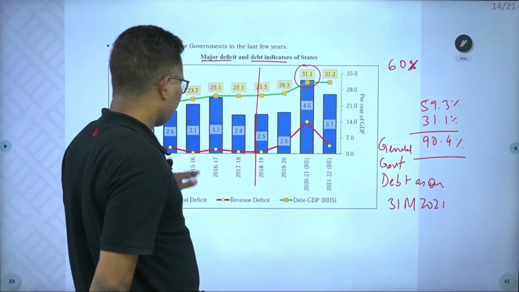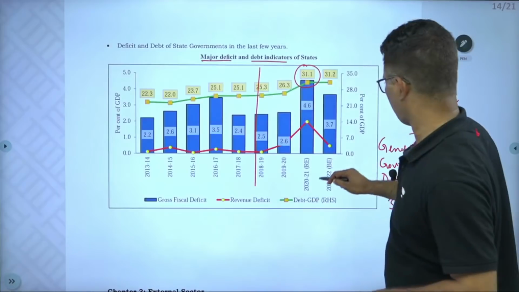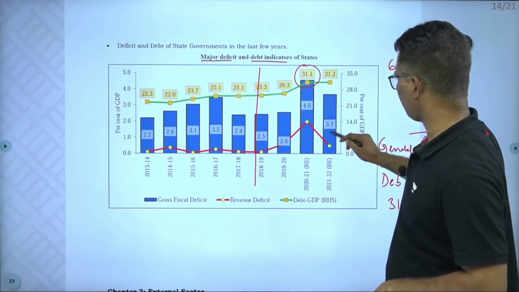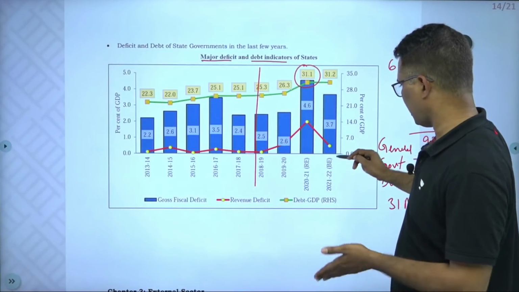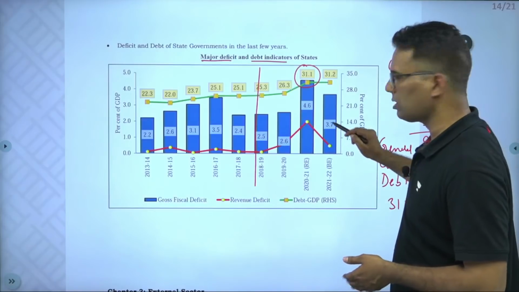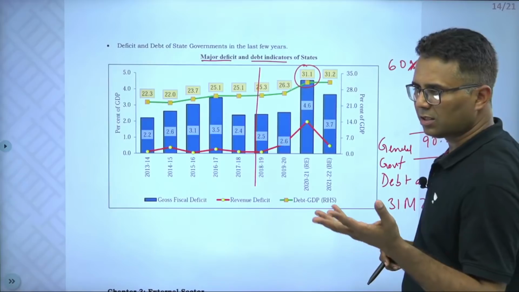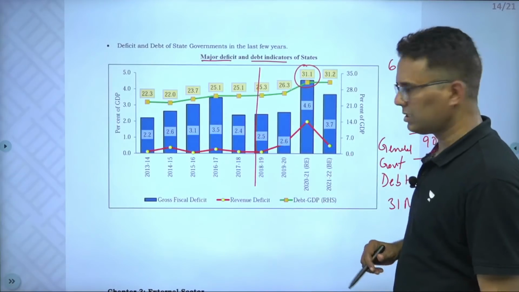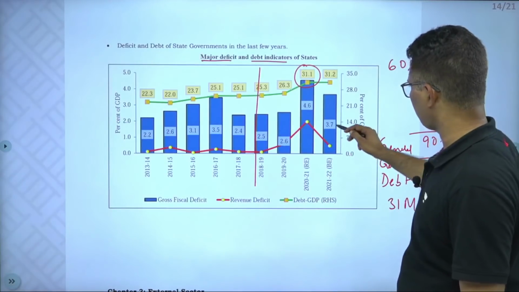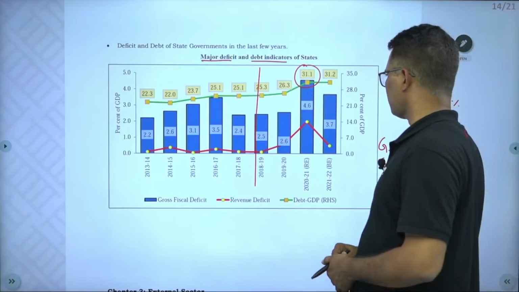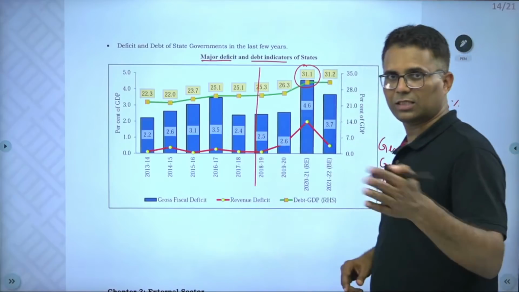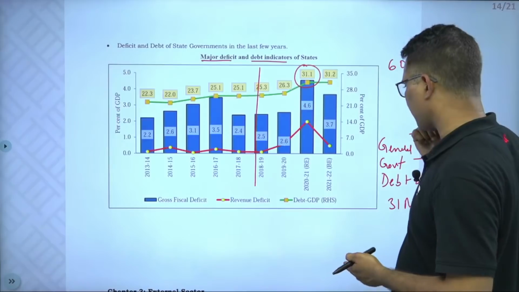And the state's deficit, you can see, last year it was 4.6, and this year it is going to come down to 3.7%. So the center's deficit is 6.9%, the state's deficit 3.7%, and the general deficit is more than 10%.